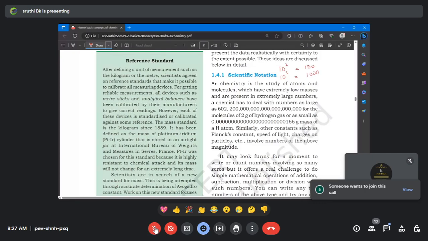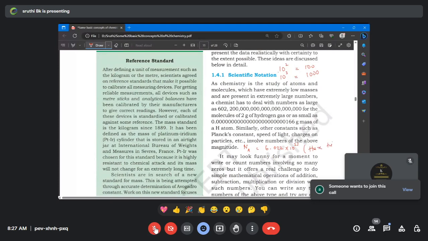I think everyone heard about Avogadro number, right? What is an Avogadro number? 6.022 into 10 to the power of 23. Is it a big number or a small number? It's a very big number, right? It is actually an hextrillion. Okay, it's a big number.